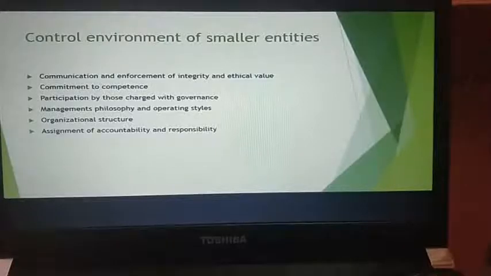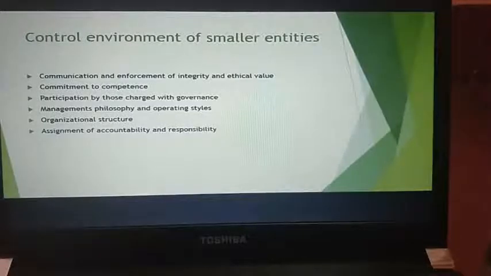Next, you have participation by those charged with governance. Next, you have management's philosophy and operating styles. What is management's philosophy they are following and what is the operating style, whether it is a democratic organization, autocratic, authoritative, whatever it is. Next, you have organizational structure, whether it is a tall organization structure having a top, middle, lower level hierarchy, or it is a flat organization structure where there is no hierarchy.